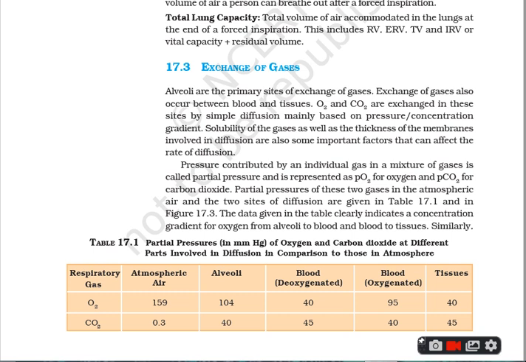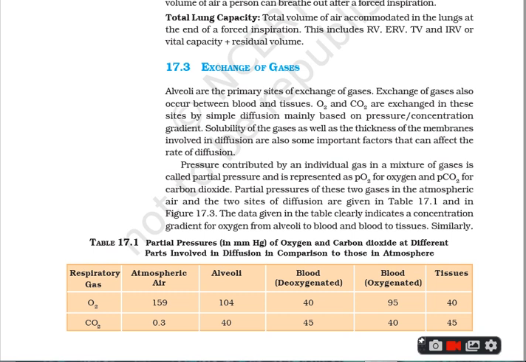It depends upon the gradient of their partial pressure, the solubility of gases and the thickness of the membrane involved in the process of diffusion. So these factors are very important and can affect the rate of diffusion. I repeat, the solubility of the gases as well as the thickness of the membrane involved in the process of diffusion affect the rate of diffusion.